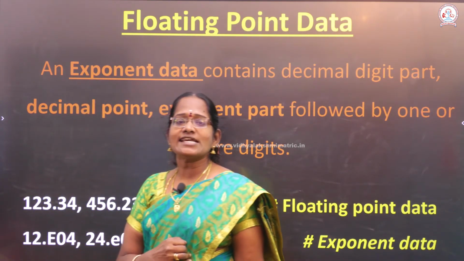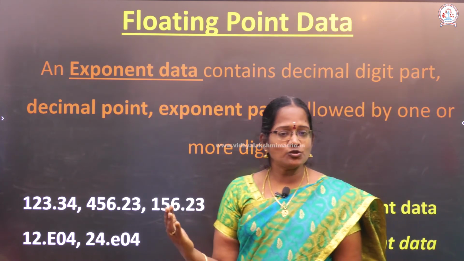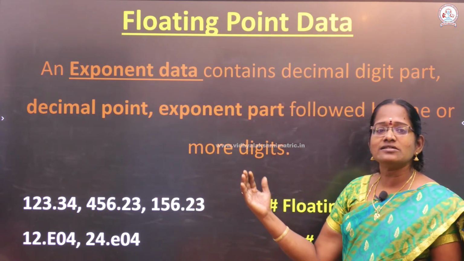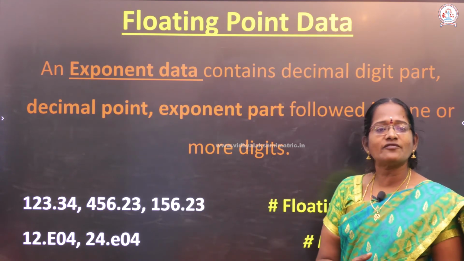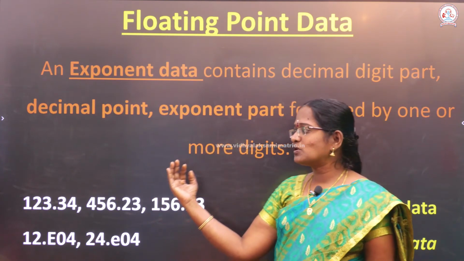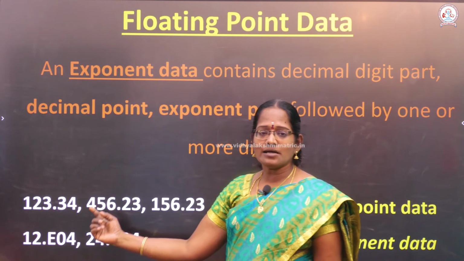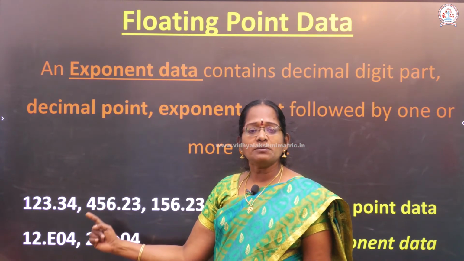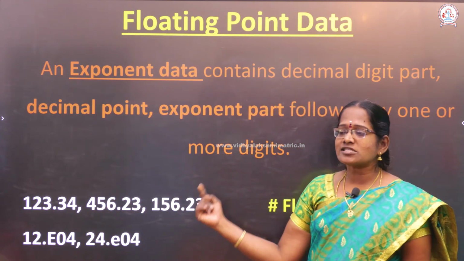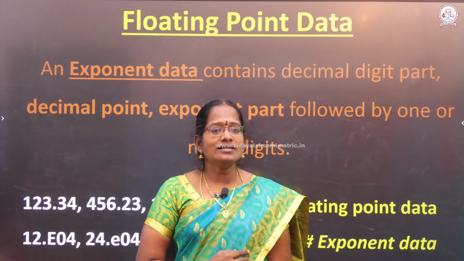Okay, first example: 123.34, 456.23, 156.23. These numbers are all treated as floating point numbers. A number followed by a dot followed by digits is called a floating point number. Another one, any number followed by e power 0, capital E or small e, is treated as the exponent form of the data.